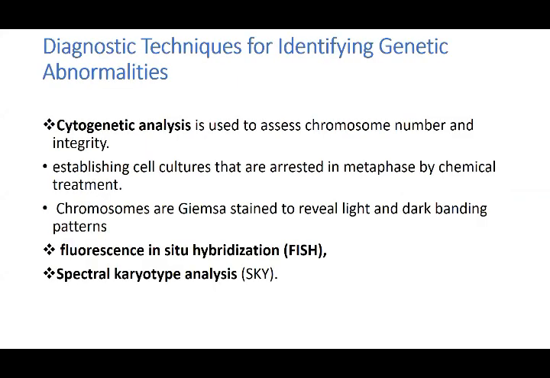What are the diagnostic techniques for identifying the genetic abnormality? So that was structural and numerical. We said about 50% lead to spontaneous abortions, and there are more chances of these abnormalities in females of 35 plus age, and I told you the reason.